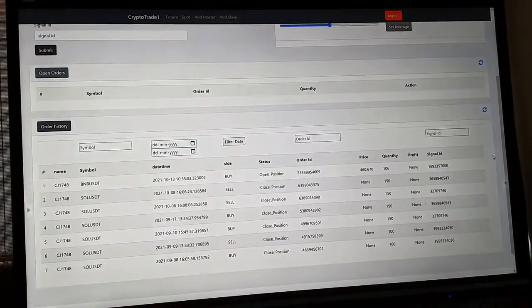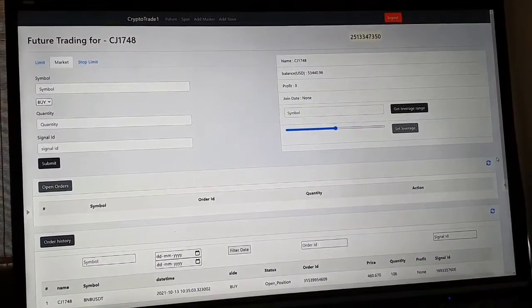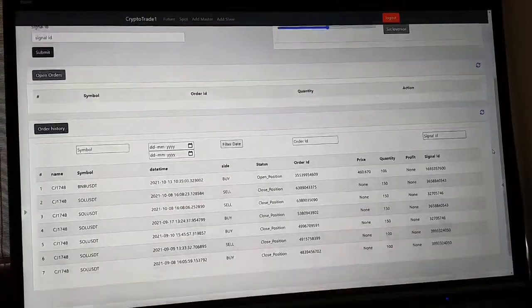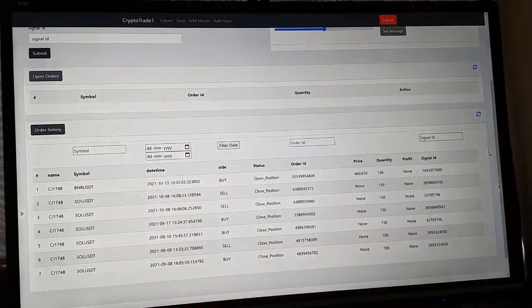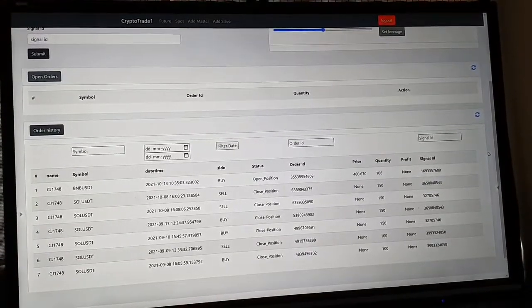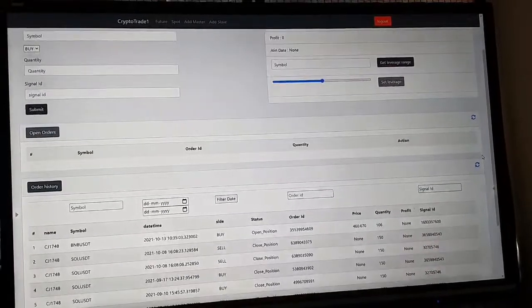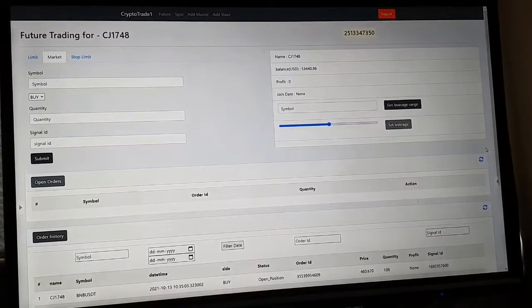This is the next client account, where you can see the balance is more than 53,000. As per that, we have taken the BNB trade, and before that we had taken the sold USDT. All the trades are closed in profit. As the system is being upgraded, you can see all the trades, profit, loss, and each and every piece of information with our own corporate trade software, which is connected with different exchanges for the trade.